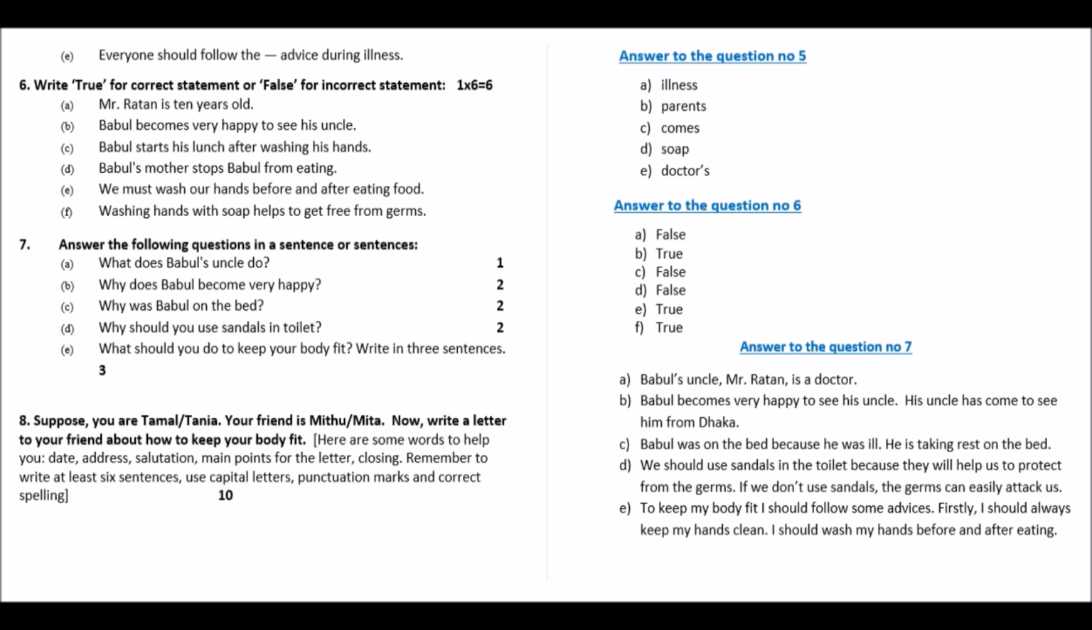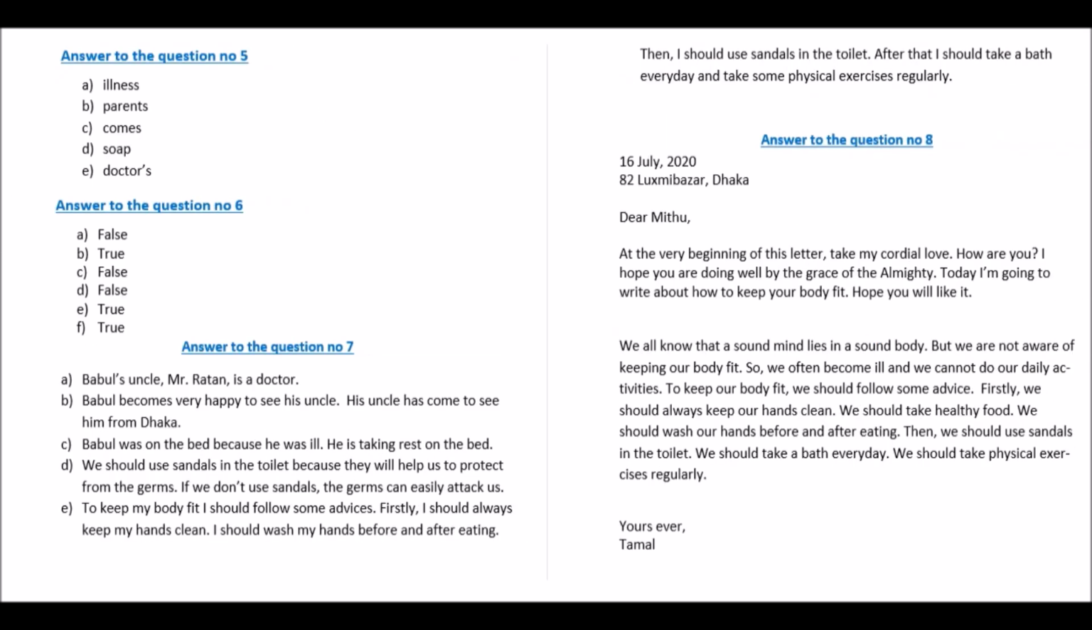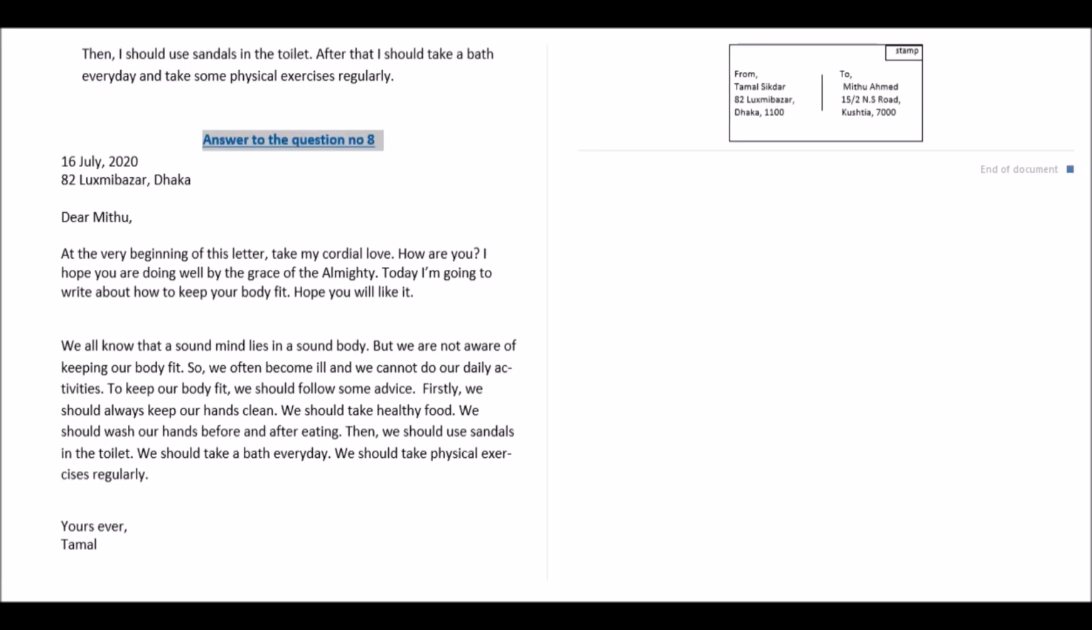Now we will start the answer by writing answer to the question number 8. Then we will give the date, 16 July 2020, 82 Lakshmi Bazar, Dhaka. This is my date and address. Then the salutation part. I am writing this letter to Mithu. So I will write Dear Mithu. Then the main body. At the very beginning of this letter, take my cordial love.